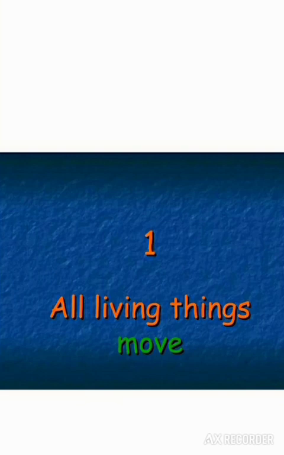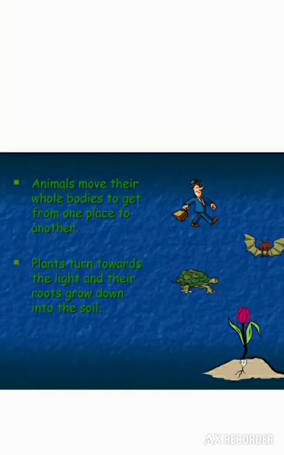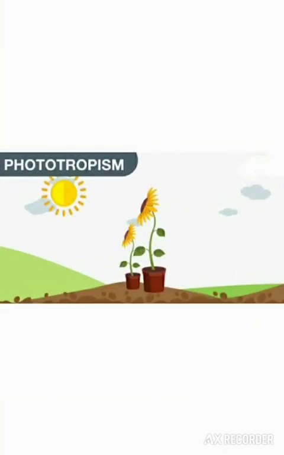Movement means the ability of moving from one place to another. Animals move their whole bodies to get from one place to another, but plants do not move from one place to another. They only show motion in their body parts. As shown in the diagram or the picture, it shows the phototropism, in which sunflower moves according to the sunlight.